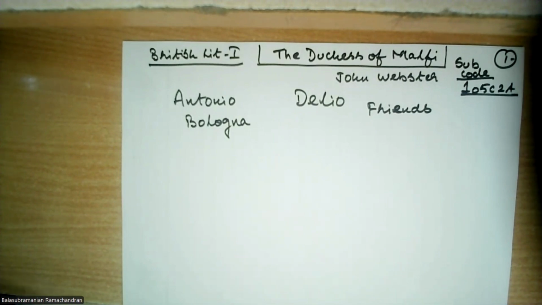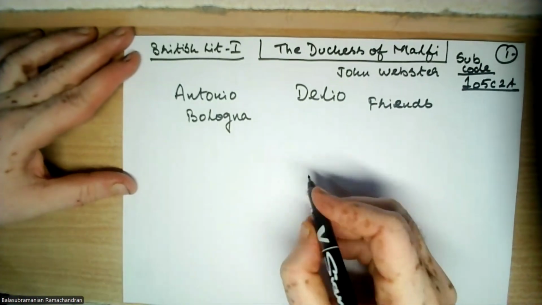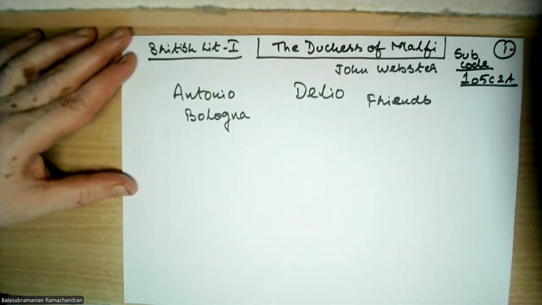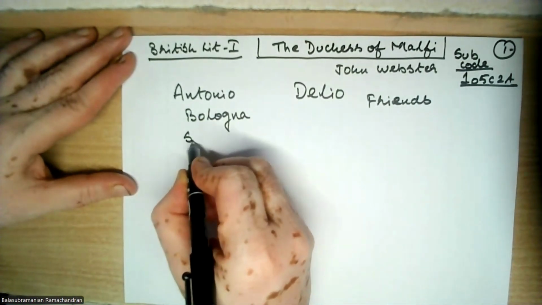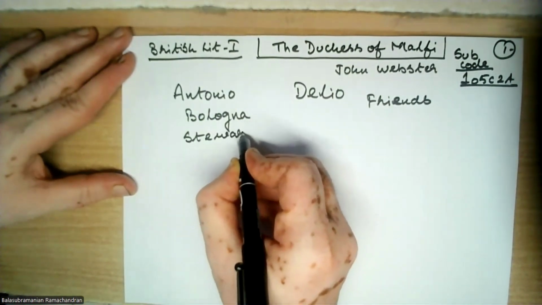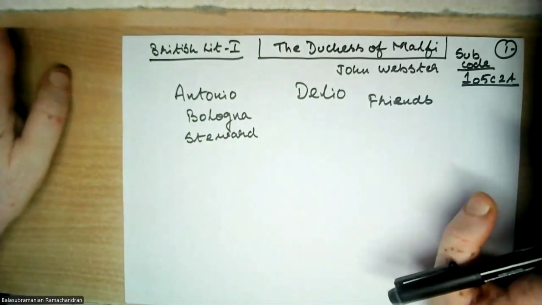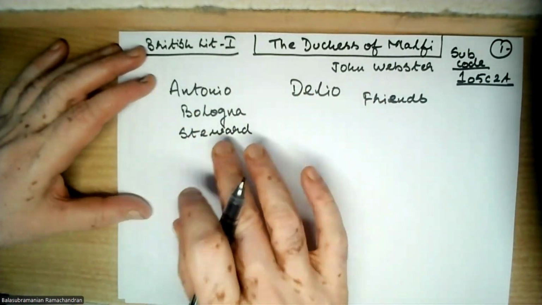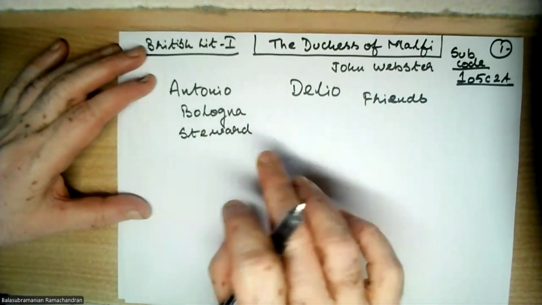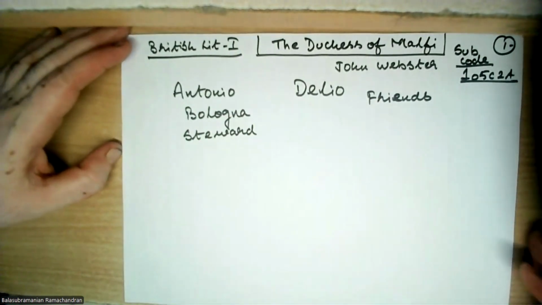And Delio welcomes Antonio to Italy and asks, how was your trip to the French court? Remember, Antonio is serving the Duchess of Malfi as a steward. He is the steward in the Duchess of Malfi's palace. A steward is like a personal assistant. He will take care of everything, the finance, etc. We'll talk about this. You'll get to know his functions later, so don't worry about that.